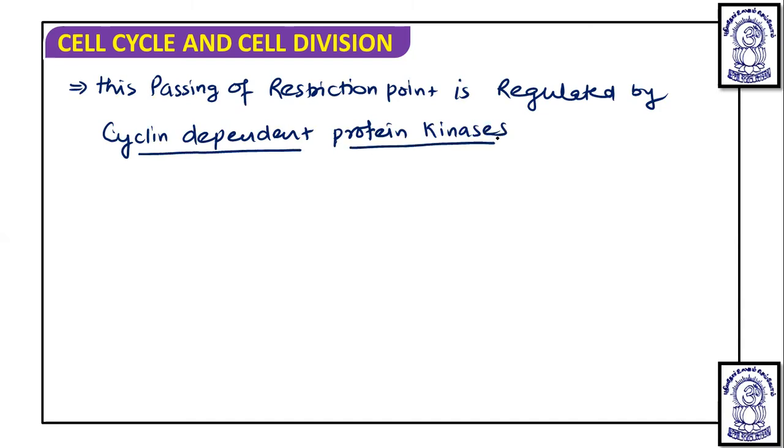Cyclin dependent protein kinases, okay, so we can write CDK, cyclin dependent kinases.